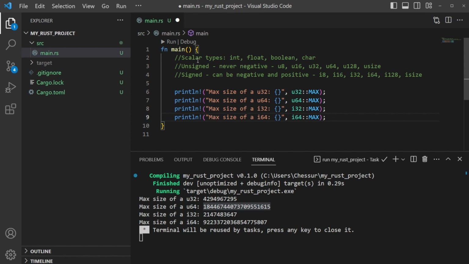For now, we just want to know that we have unsigned and signed integers, and they can vary in size depending on the architecture that you're running. And the default that you should know is I32. Let's go ahead and stop here, and we'll move on to the next thing, which will be floats. So I'll see you over in the next video.